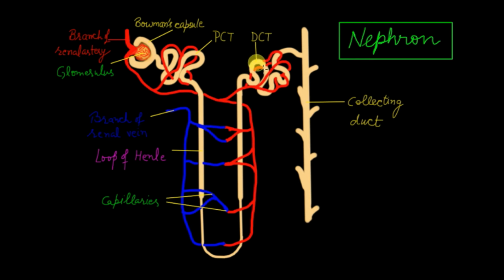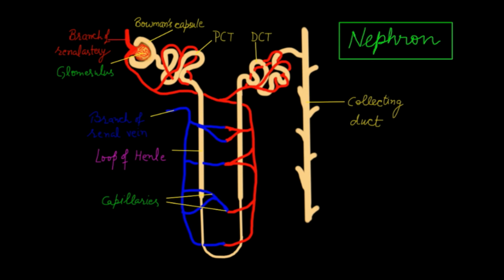Highly toxic materials like some drugs or some pigments like urochrome are secreted into this filtrate. And now this filtrate is known as urine. This urine is collected by the collecting duct. All the collecting ducts from all the nephrons unite to form a ureter, and the ureter takes the urine forward.